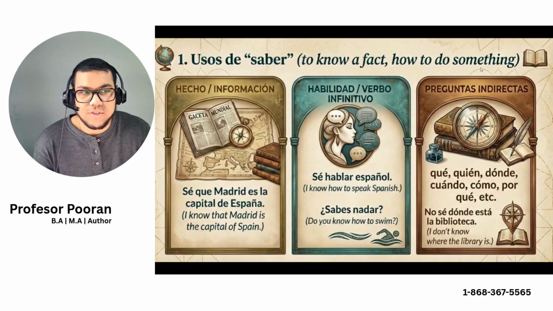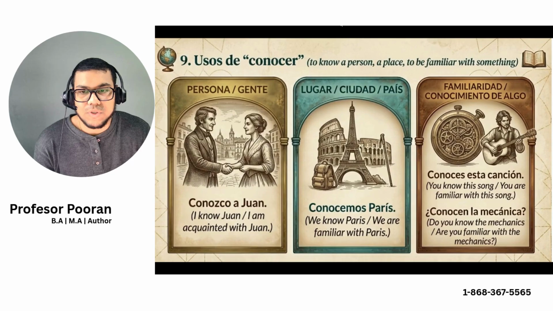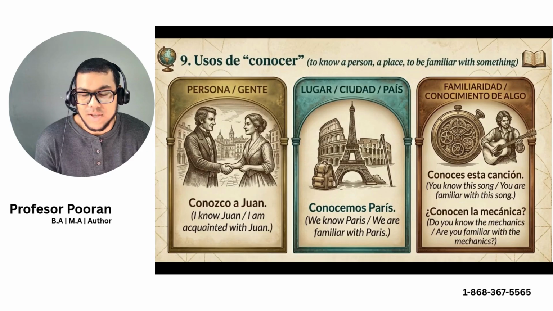Conocer, on the other hand, is used to talk about a person or people. For example, conozco a Juan. It's important to note here that once you use conocer in the preterite tense as well, it indicates that you met that person for the first time. For example, conocí a Juan would mean that I met Juan for the first time, maybe in Madrid, maybe in a particular year, in dos mil diez.